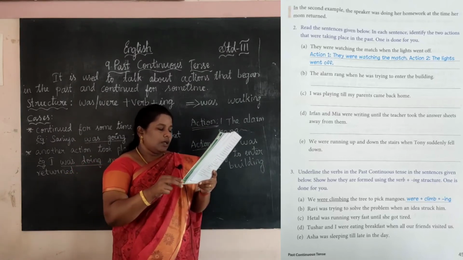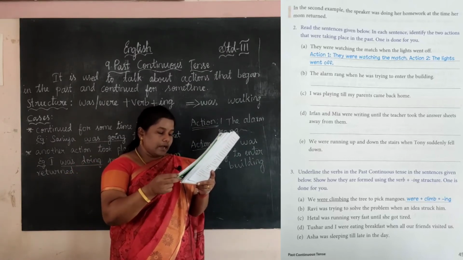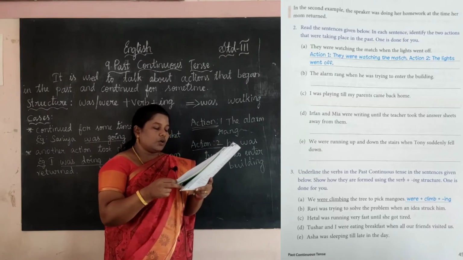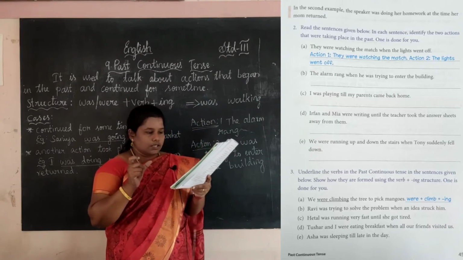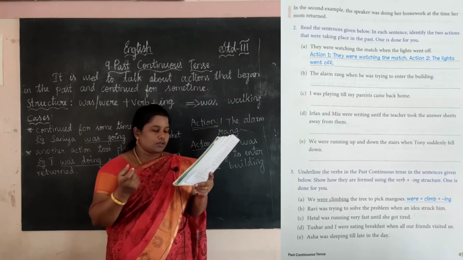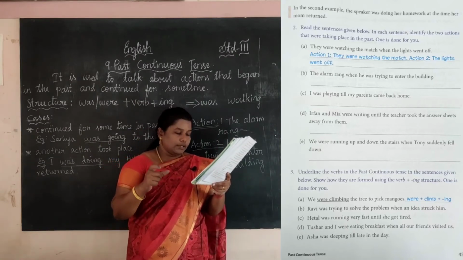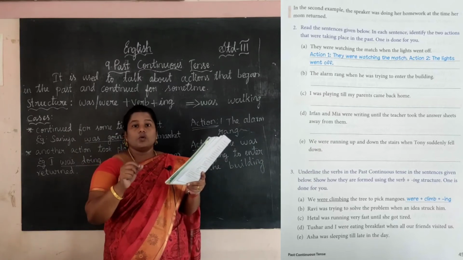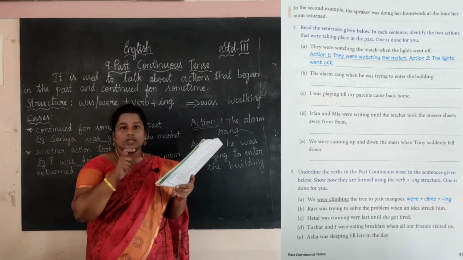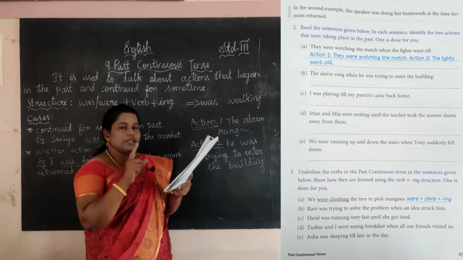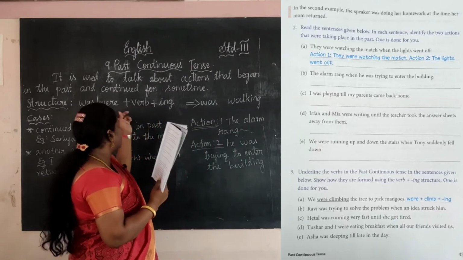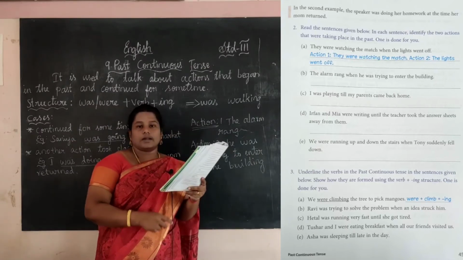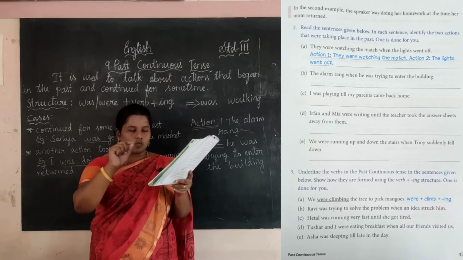Next one, Hetal was running very fast until she got tired. Hetal is one boy, yes, one girl, sorry. One girl, she is running, she was running. Okay, so was is past, it denotes past. So singular, so we are using was running. So we want to underline was running.